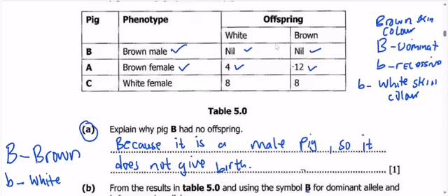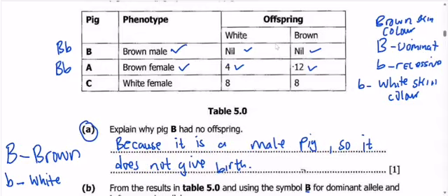So meaning that the genotype of brown female pig A was heterozygous like this one. One allele will be dominant, the other one will be recessive. The same thing will happen to the brown male. It's also going to have a heterozygous genotype like this. So that when you do the crossing of these two, they will be able to produce white and brown.